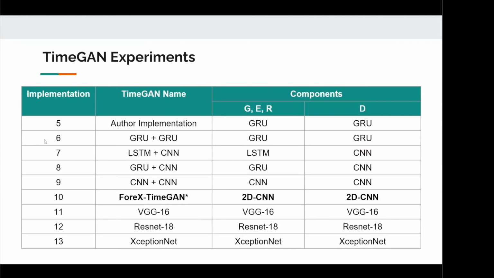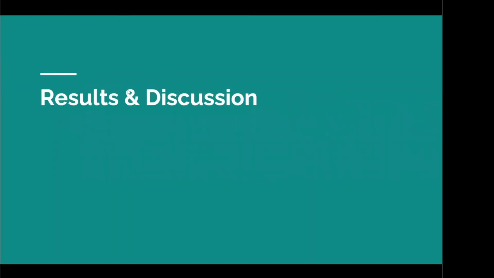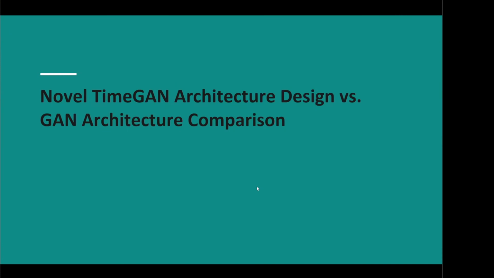TimeGAN design. So using the novel TimeGAN design that was proposed in the previous slide, we implemented the following variants that use various neural networks for the four components: the generator, embedder, recovery, and discriminator. Implementations 6 to 9 use the exact same design of the top 4 performing GAN variants, and this design is implemented onto the novel TimeGAN design. In doing so, we're able to ascertain whether the TimeGAN architecture actually performs better than the GAN architecture. Furthermore, with their exceptional pattern extraction abilities, we then implemented state-of-the-art 2D CNNs in implementations 10 to 13. Now we will compare and analyze the performance differences between the novel TimeGAN architecture versus the GAN architecture.